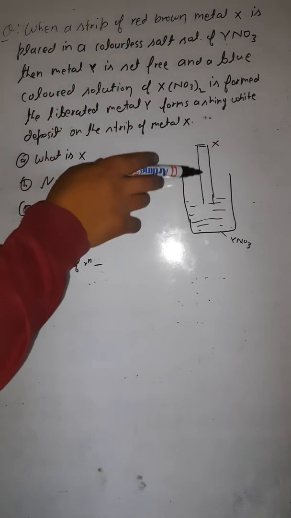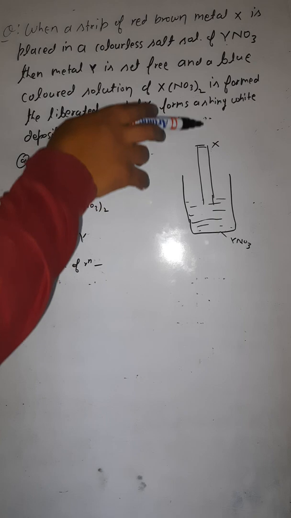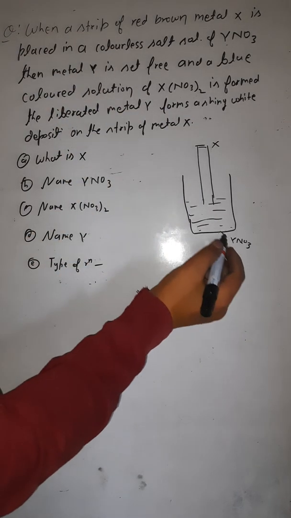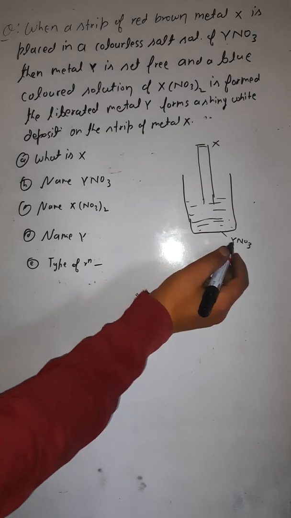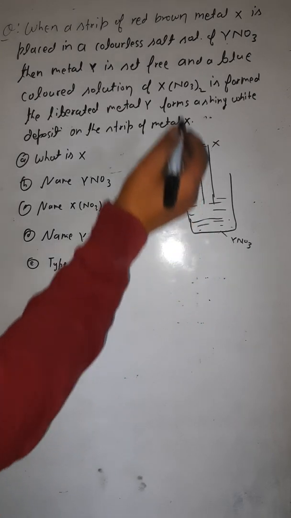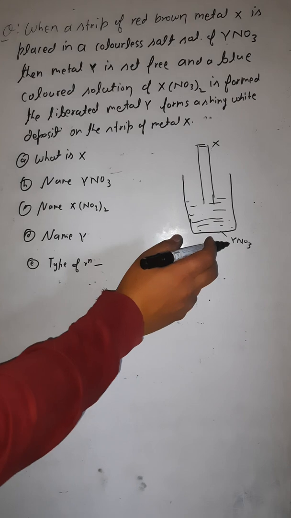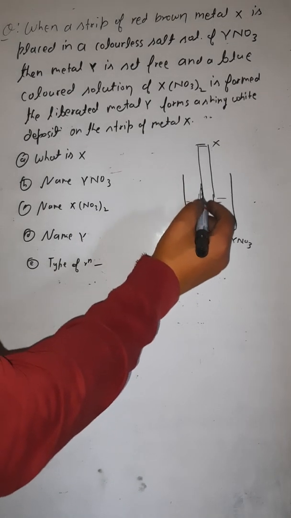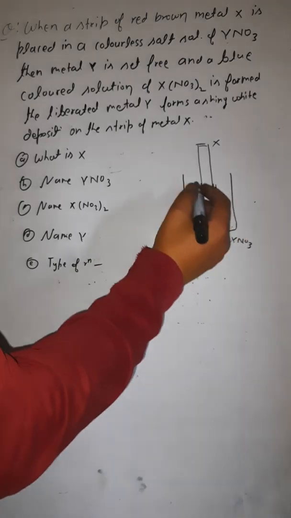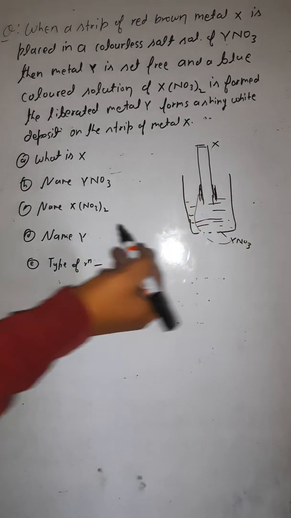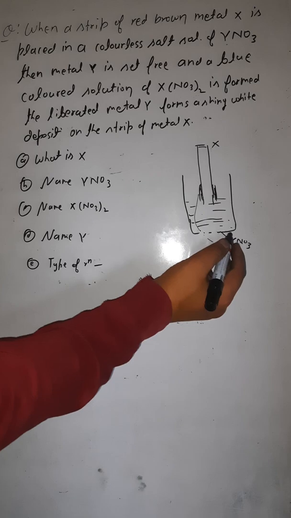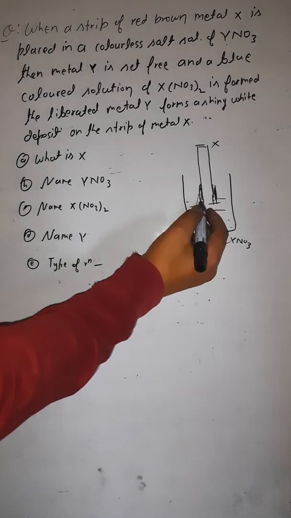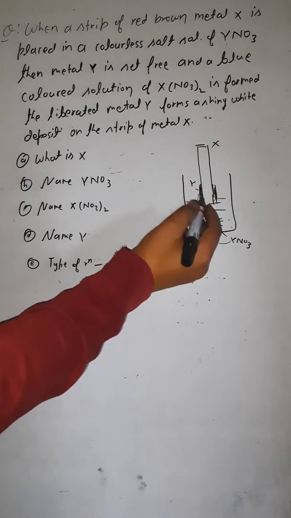As soon as you place this metal X strip into the solution of YNO3, the Y is set free from the solution, and this Y gets deposited on the metal strip X here. Y has been deposited here.